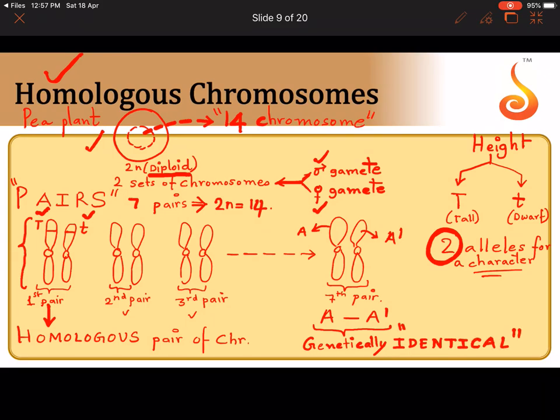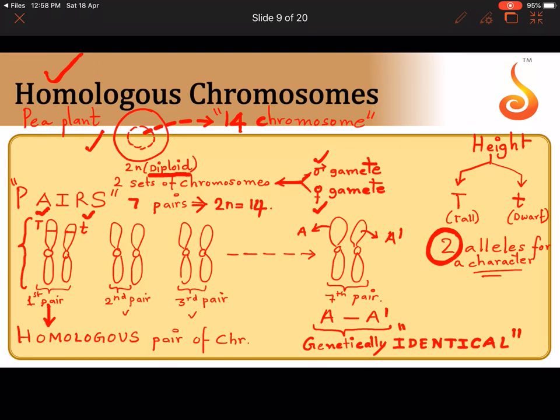They share a level of similarity in terms of their genetic constitution. That's why they have come together and formed a pair. So who will form a pair? Only if they share genetic similarity do they come together and form a pair.